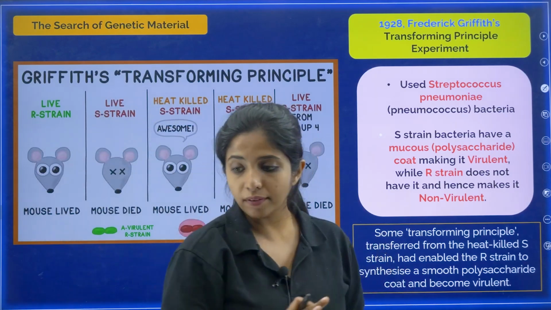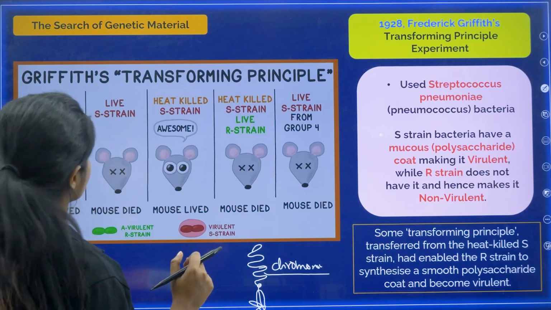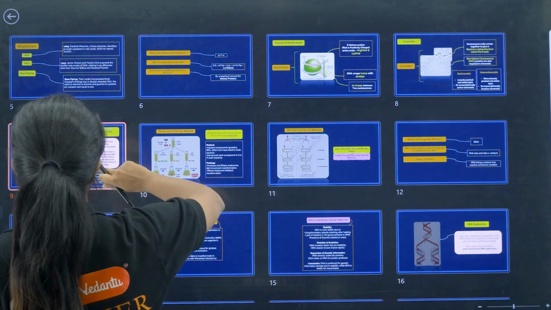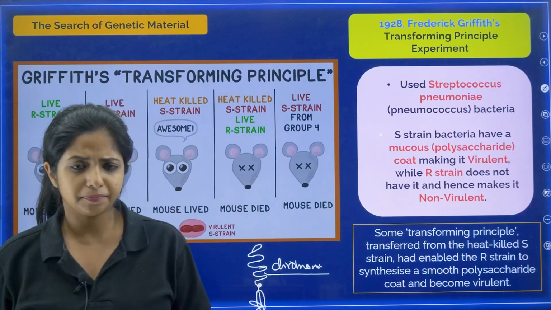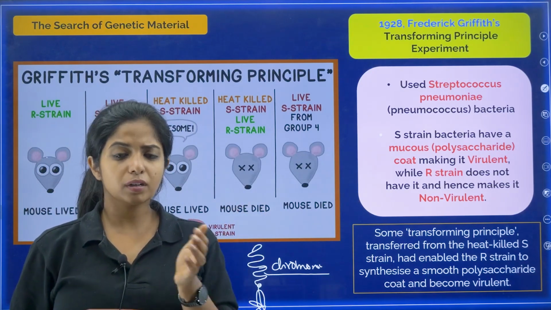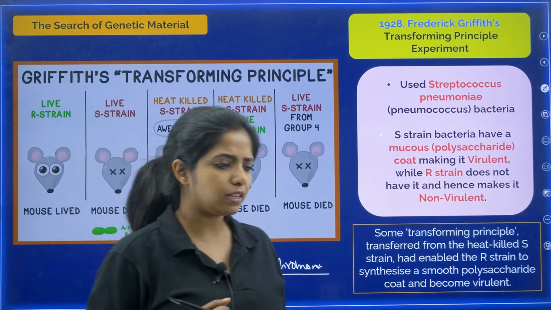Now parallelly, one major thing was also happening. But before that, I want you to take 1953. In 1953, James Watson and Francis Crick found out the DNA double helix structure and things like that.